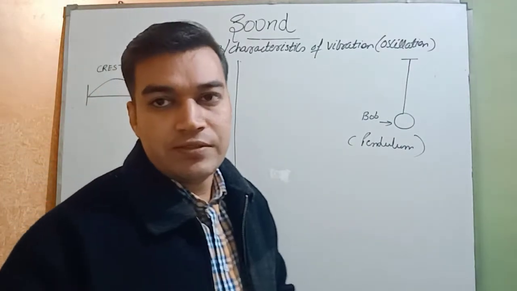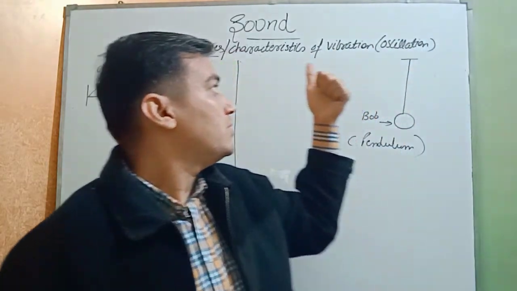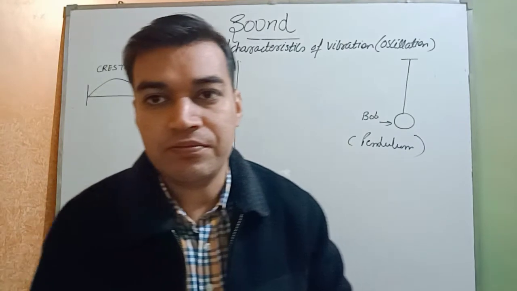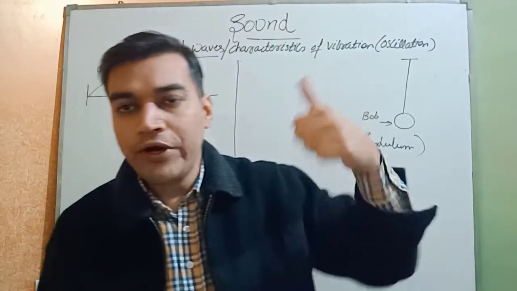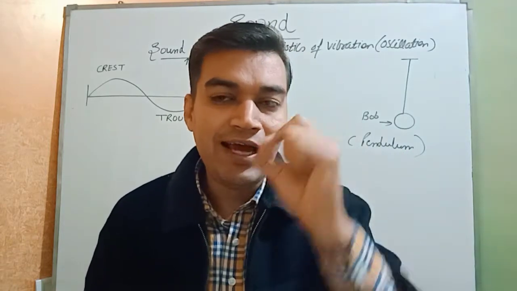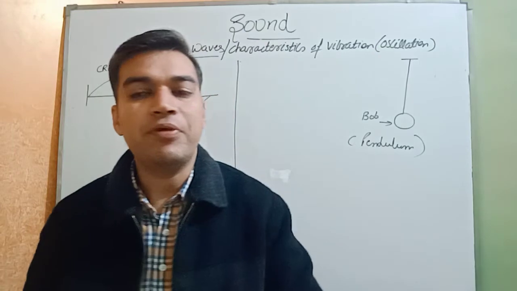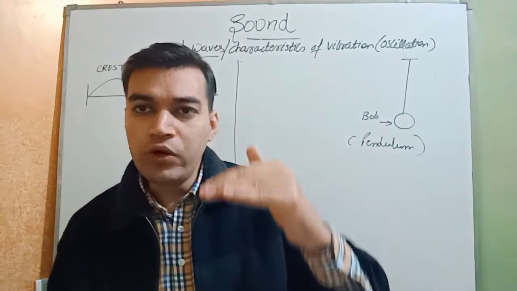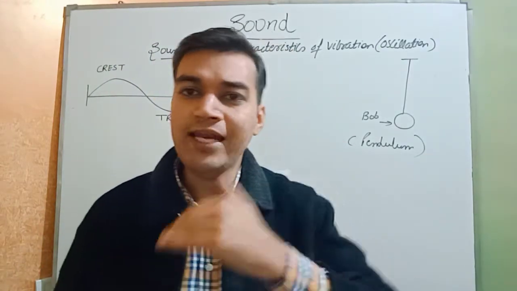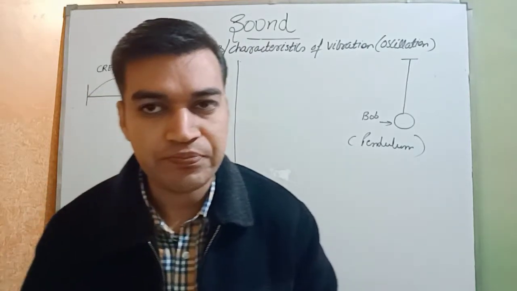My dear students, the second topic, the characteristics of vibration. Before going to start this topic, we have to revise the definition of vibration, or you can say oscillation. What is vibration? The to and fro movement of any object from its mean position is called vibration.